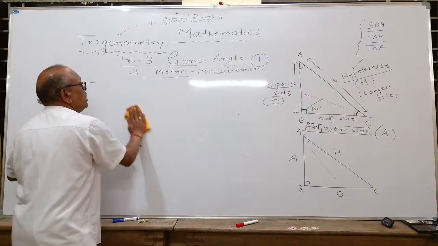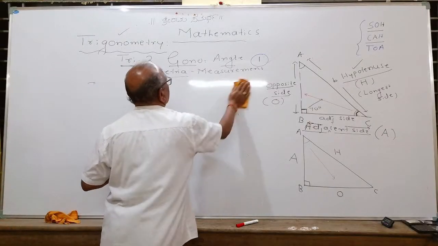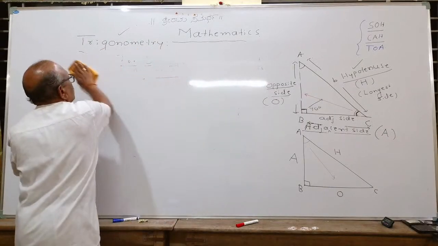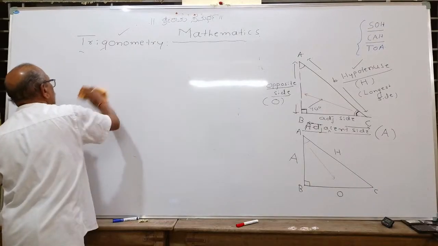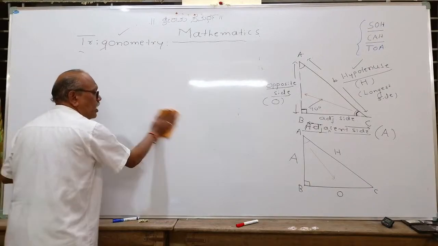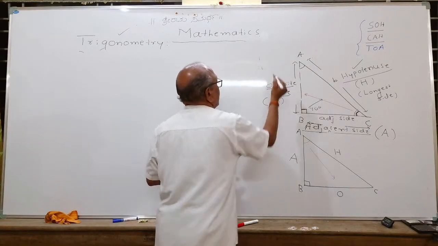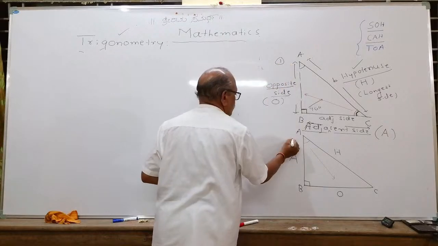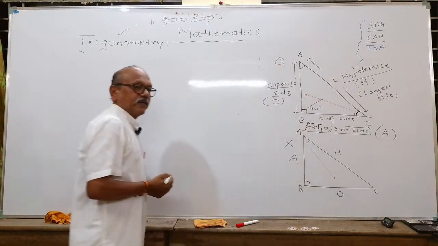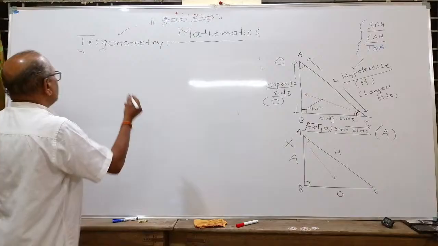Now, given three sides, how many ratios taken two at a time can you make? Let us take the first right angle triangle. What do you mean by ratio?